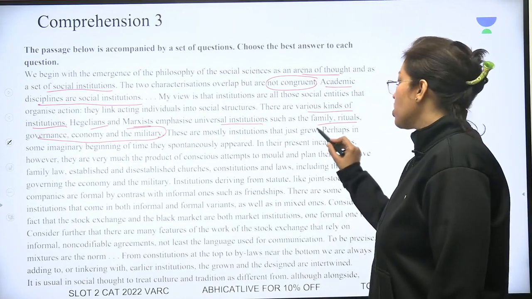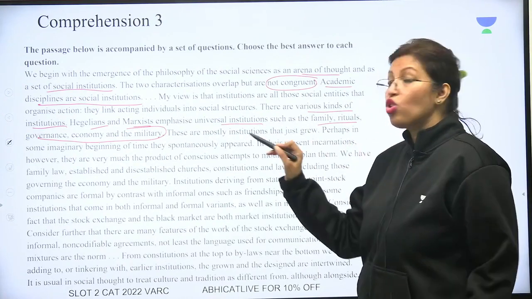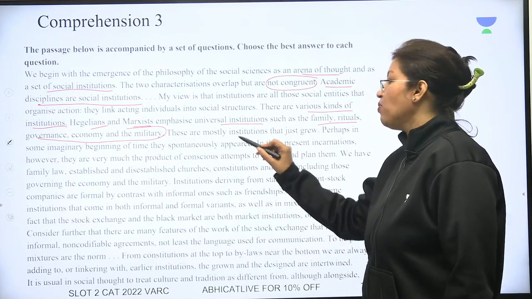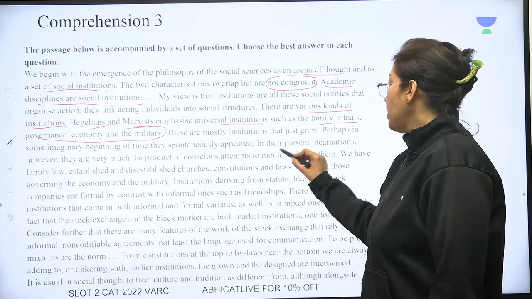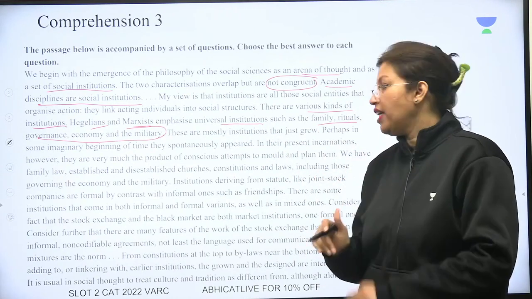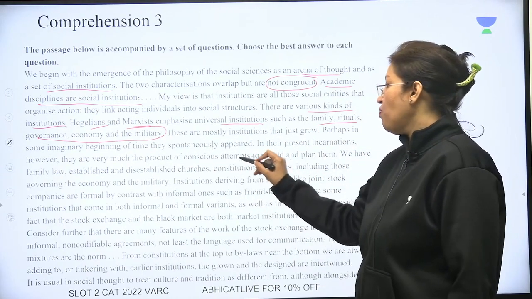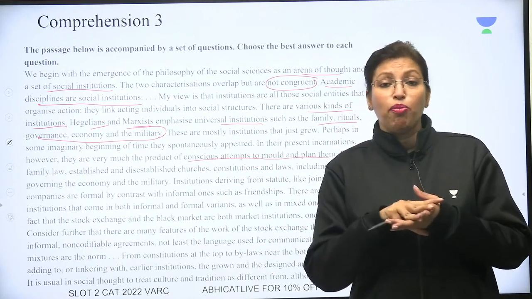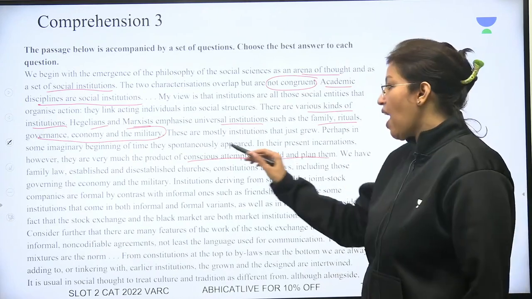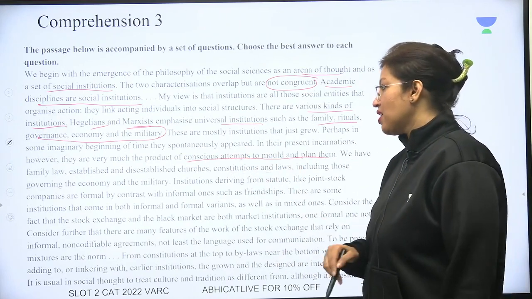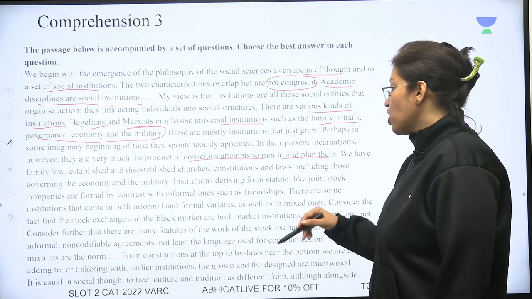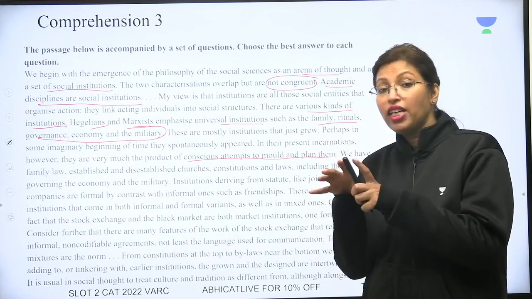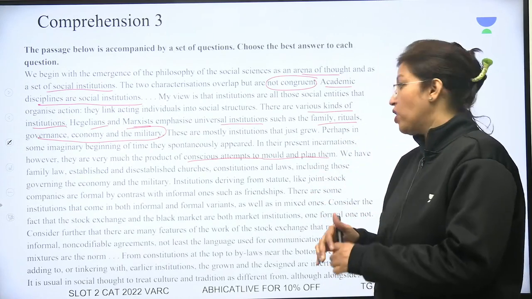These are mostly institutions that just grew. Perhaps they happened by themselves. Perhaps in some imaginary beginning of time, they spontaneously appeared. In their present incarnations, however, they are very much the product of conscious attempts to mold and plan them. Today, they are consciously being planned and molded. We have family law, established and disestablished churches, constitutions and laws, including those governing the economy and the military. So now all of these are planned structures.